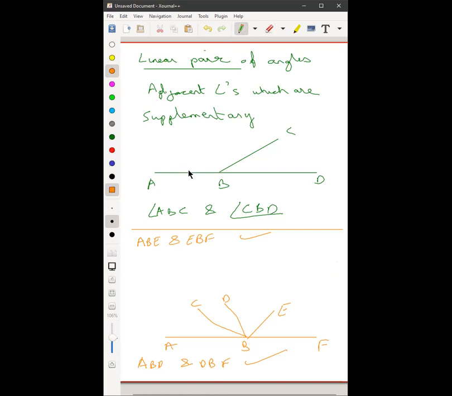Sanika, Sir, FBC and CBA. Correct. Siddharth, Sir, ABD and DBC. Can you tell me why this is incorrect?